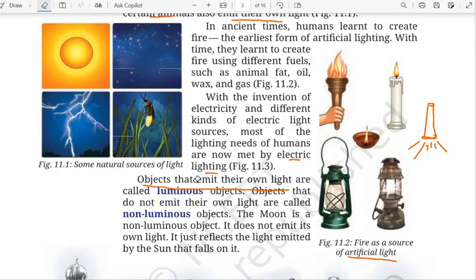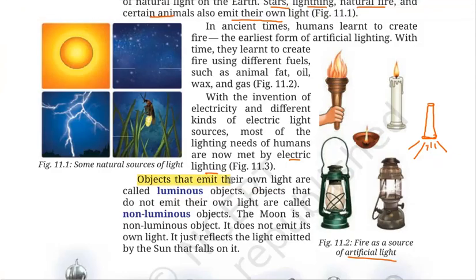All right. Okay, so objects that emit light of their own are called luminous objects, whereas objects that do not emit light of their own are called non-luminous objects.